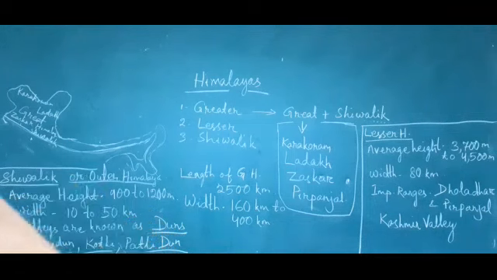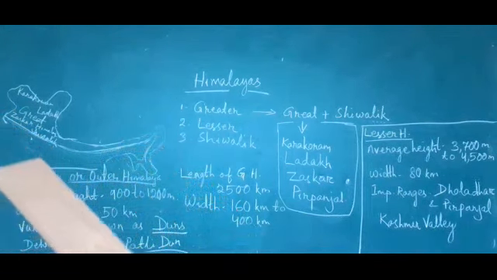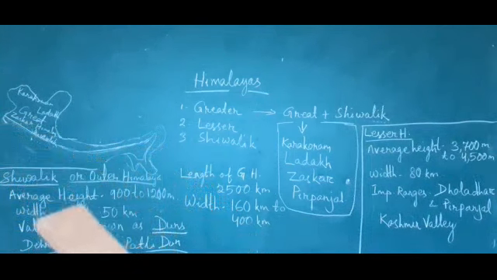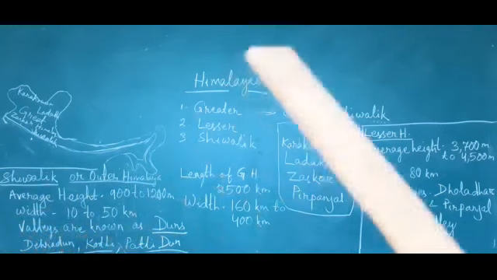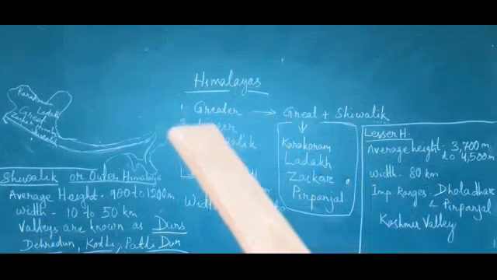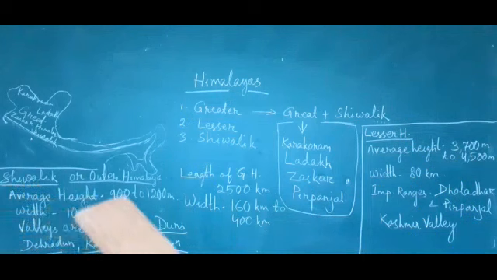What are these Shivalik valleys? Shivalik valleys are also known as dune areas. Okay, and mainly Dehradun is the largest among the dunes. Then Kotli Dune, Patli Dune are the examples. These are the three divisions of Himalayas. First one is Greater, then Lesser, then Shivalik.